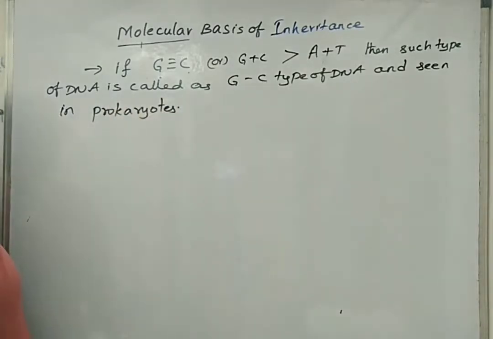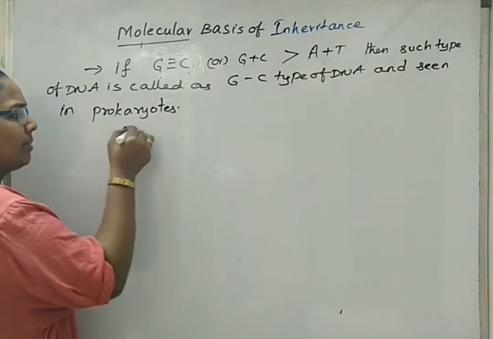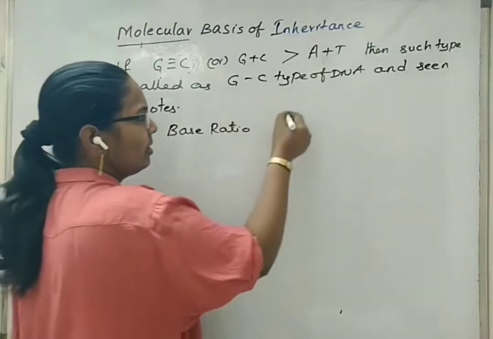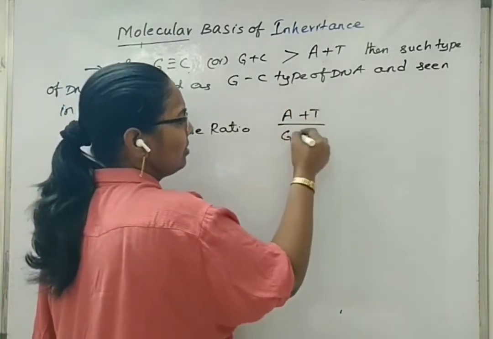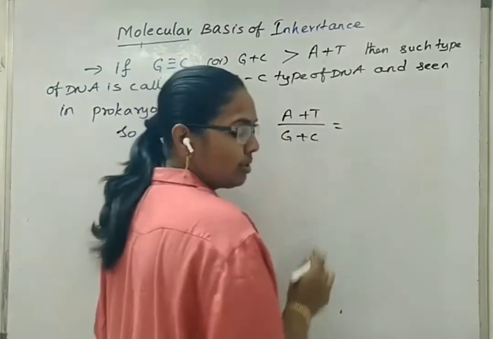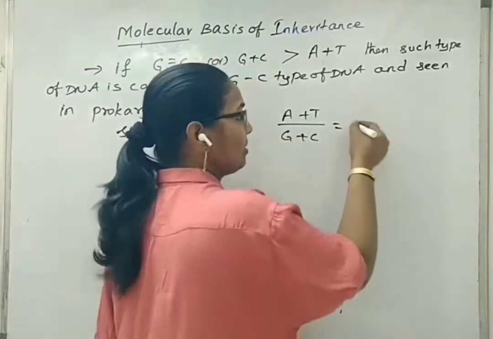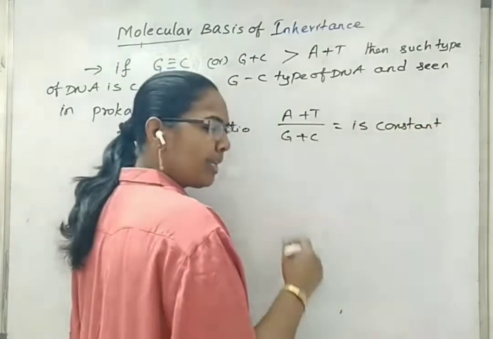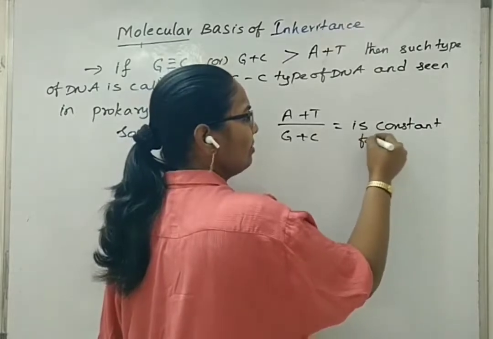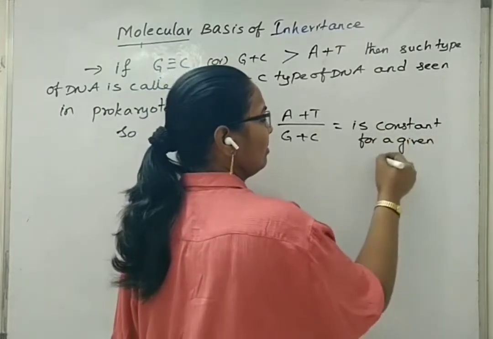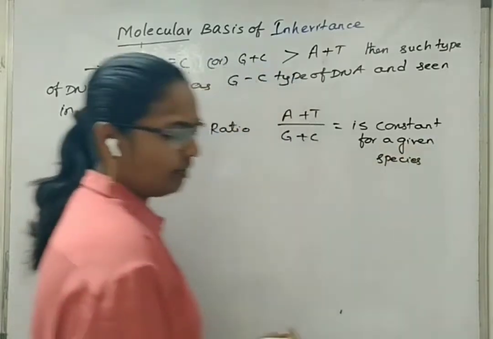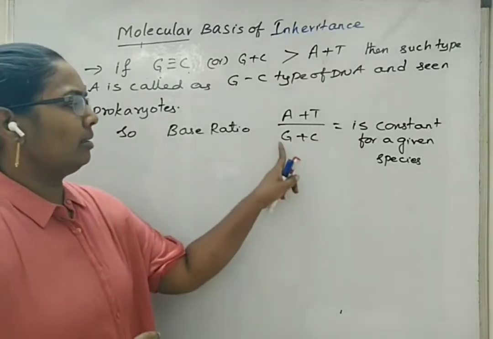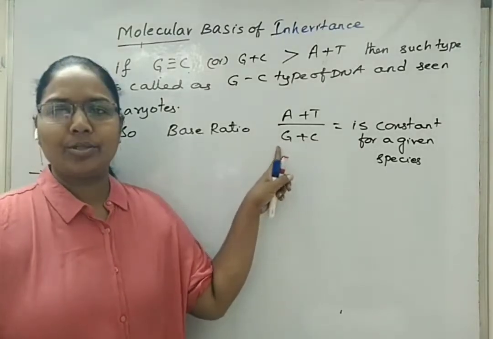So the base ratio, A plus T divided by G plus C, is always constant for a given species, means it varies from species to species. Melting point of DNA depends upon the amount of guanine and cytosine.